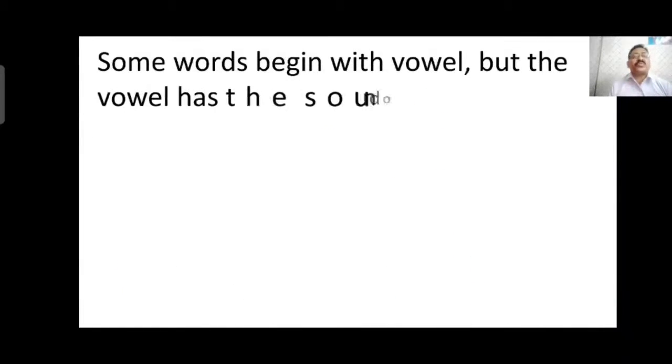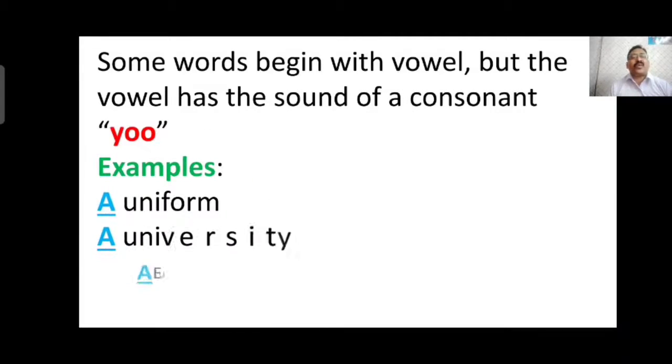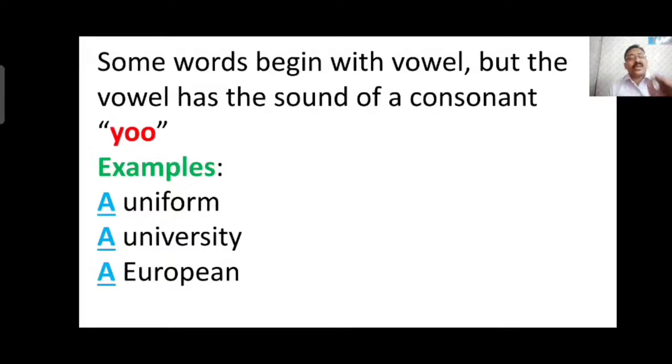Some words begin with a vowel, but the vowel has the sound of a consonant. Means some of the words are written with vowels, but they don't have an before them because of their pronunciation. They are pronounced like consonants, so they have a. Examples: a uniform, a university, a European.